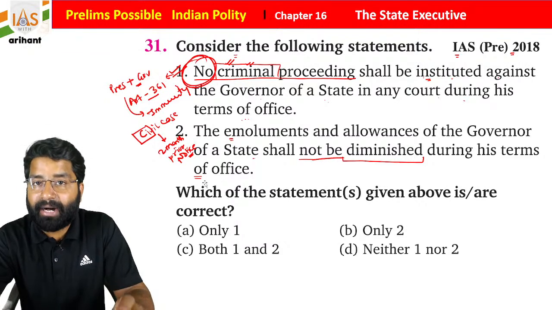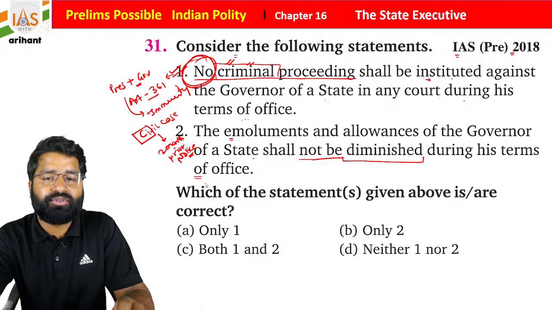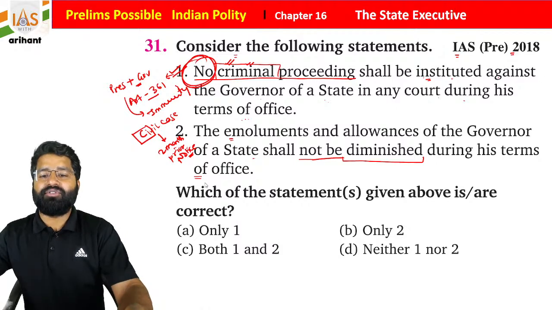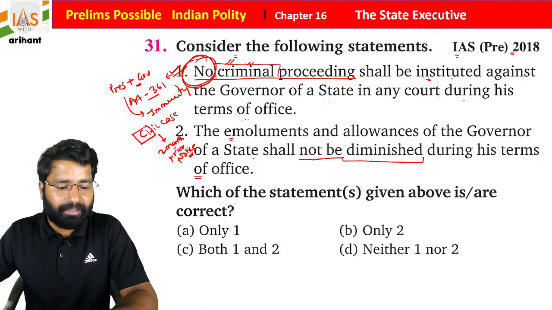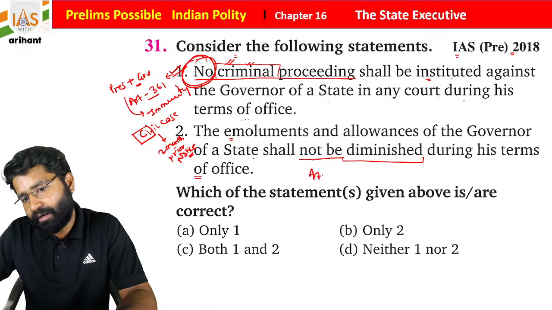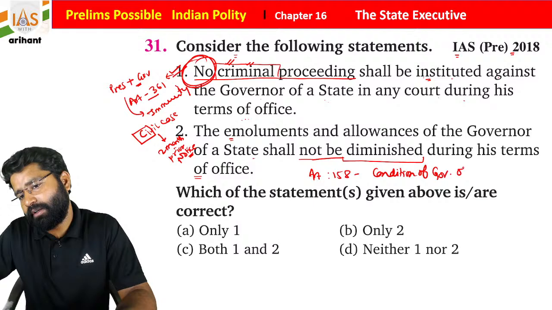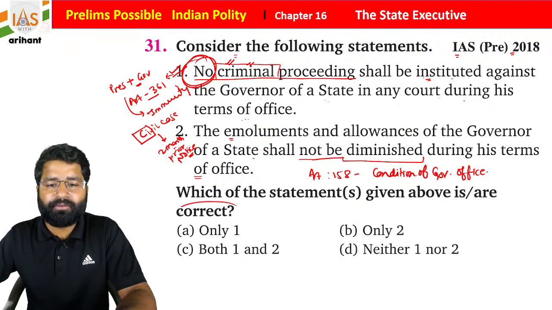It is part of the conditions of the governor's office, students. This is basically part of Article 158, the conditions of the governor's office.